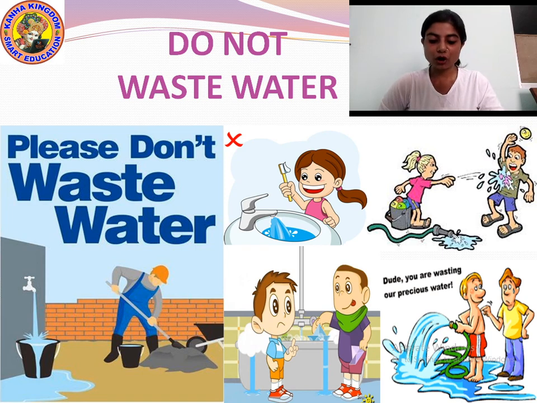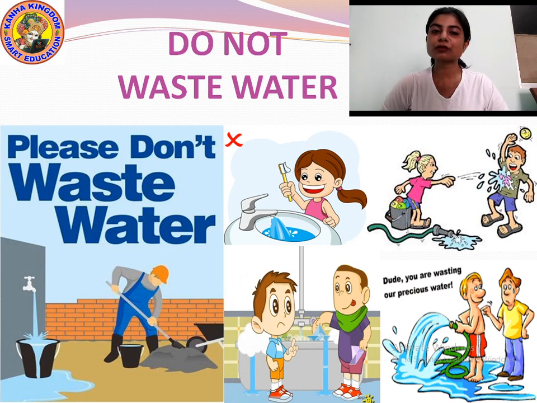Okay. You should not litter. Always throw your waste into the dustbin. You should always use a dustbin to throw your waste. Okay. Then we must grow more plants and trees, because plants and trees keep the air fresh and clean. Okay. So these are some points by which you can keep your surrounding fresh and clean.